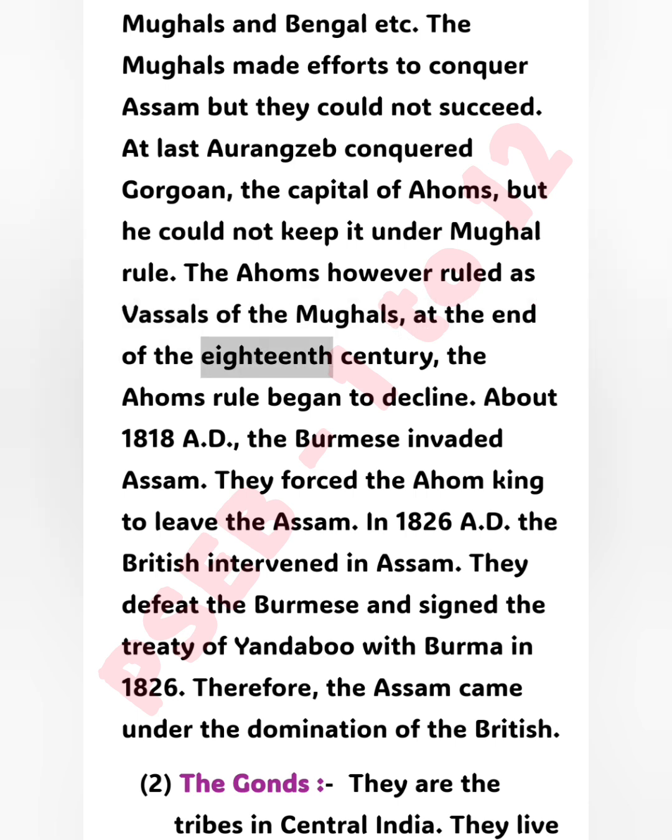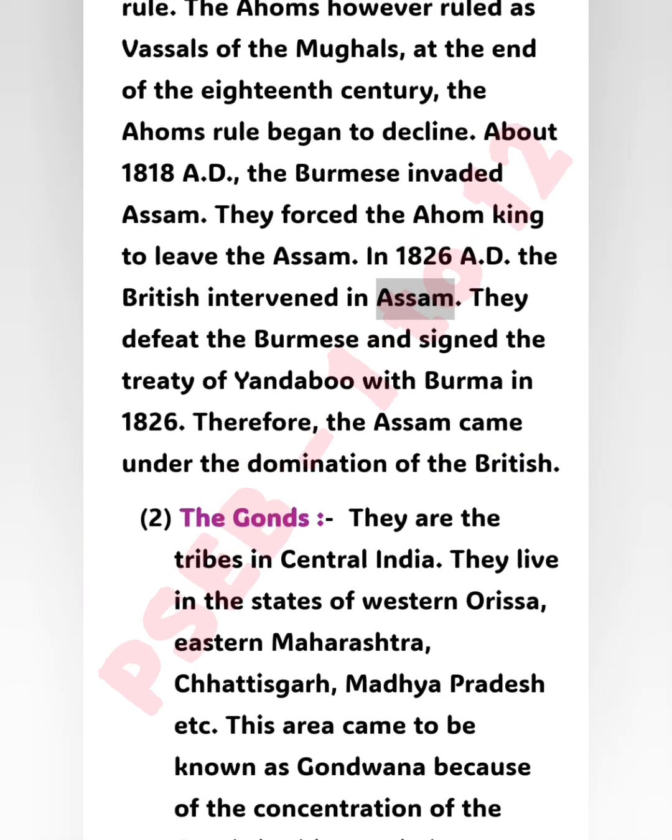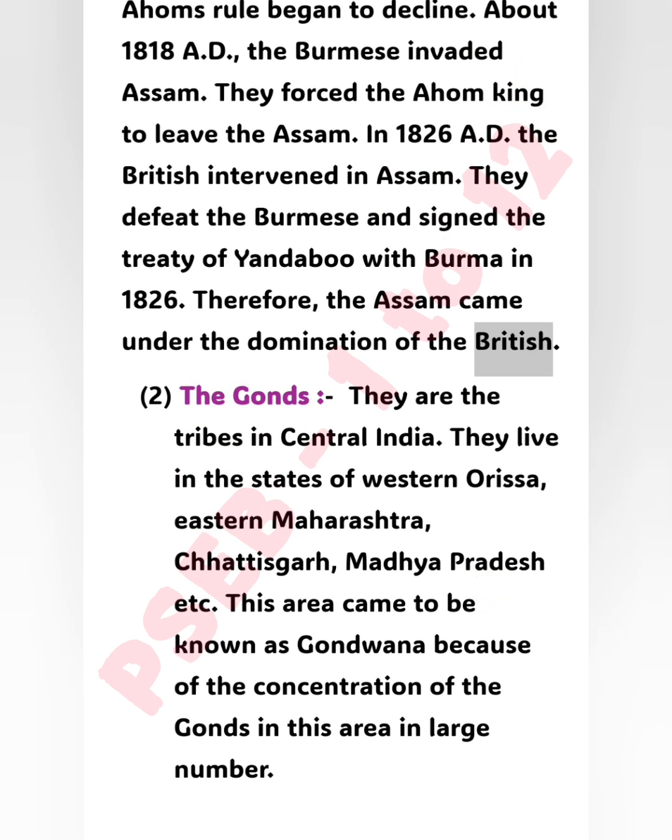At the end of the 18th century, the Ahams' rule began to decline. About 1818 AD, the Burmese invaded Assam. They forced the Aham king to leave Assam. In 1826 AD, the British intervened in Assam. They defeated the Burmese and signed the Treaty of Yandabo with Burma in 1826. Therefore, Assam came under the domination of the British.